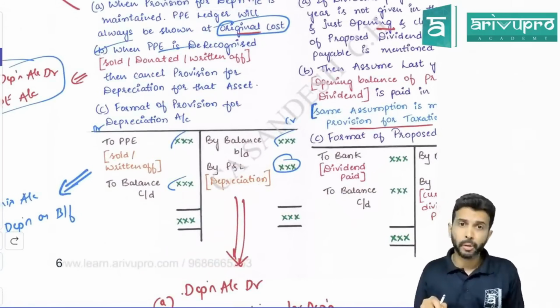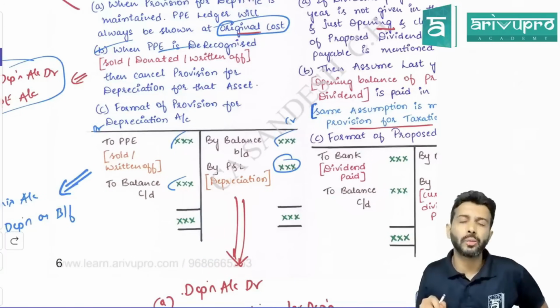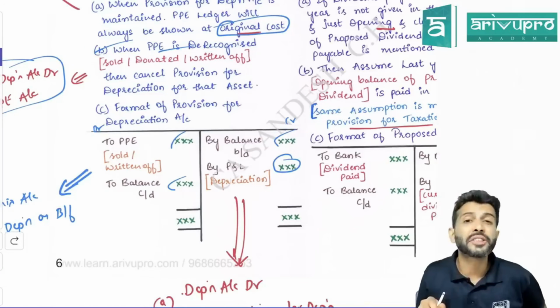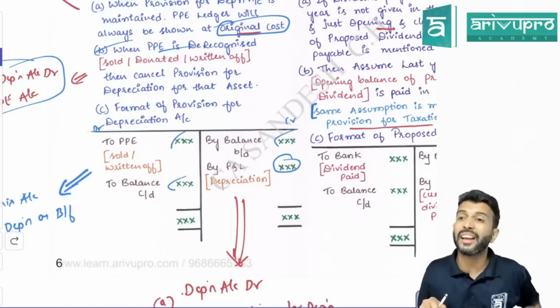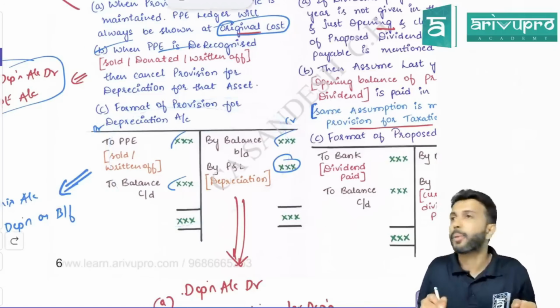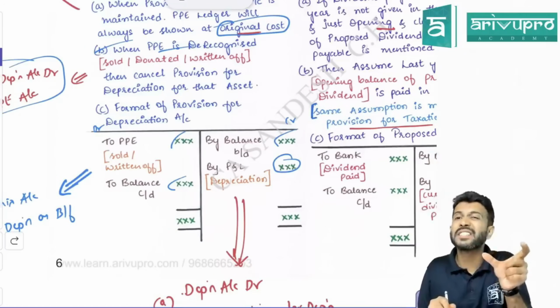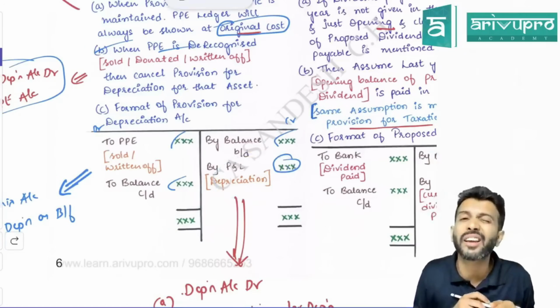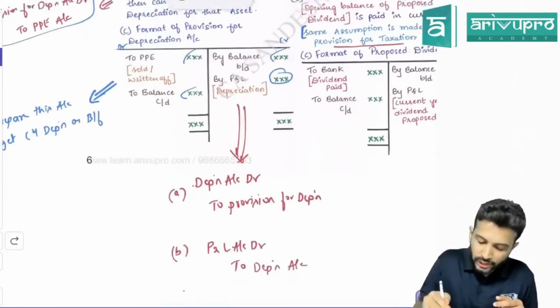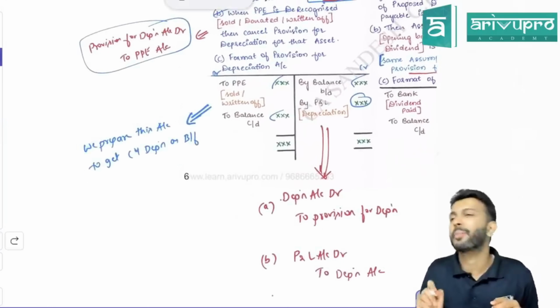So usually in some problems, depreciation for the current year will not be given. So when you open the provision for depreciation account, there will be a balancing figure. That balancing figure is nothing but the current year's depreciation. Usually to get the current year's depreciation, we prepare this ledger account.